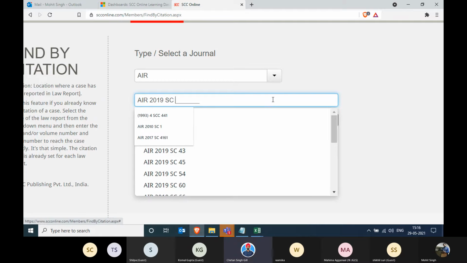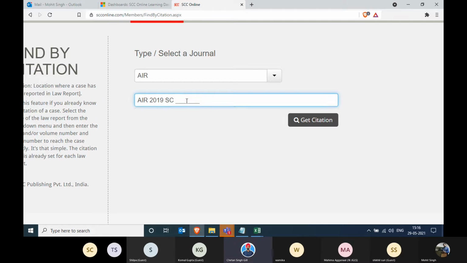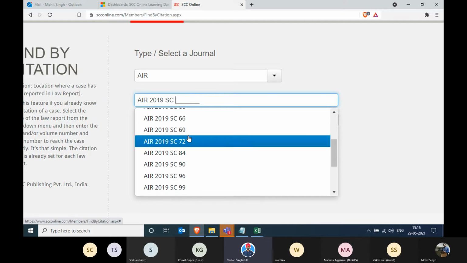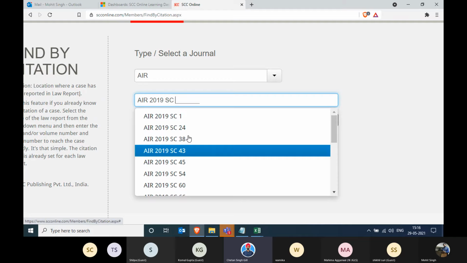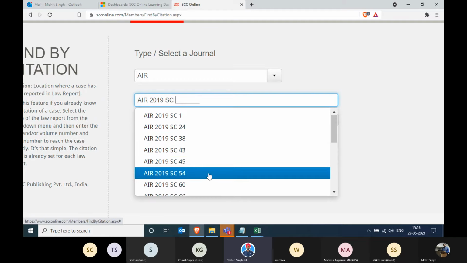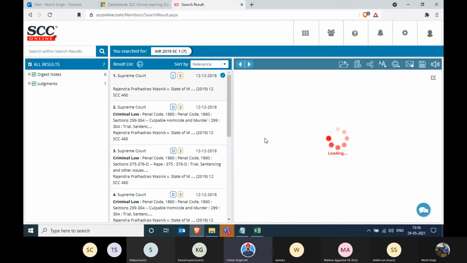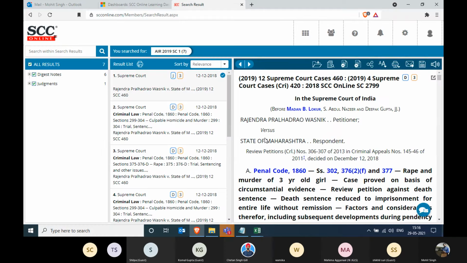And the moment you write the bare minimum citation, it gives you the entire index of that particular volume. The first journal is on page number 1, second on 24, then 38, 43. So you cannot go wrong with the citation. Mohit, just take the first one and get citation. And there we go.